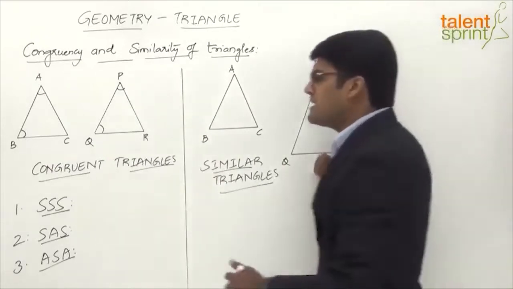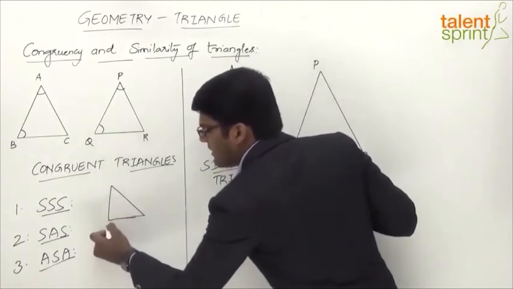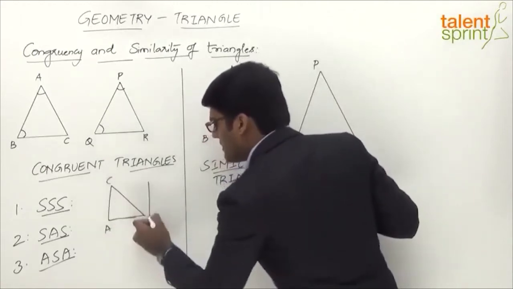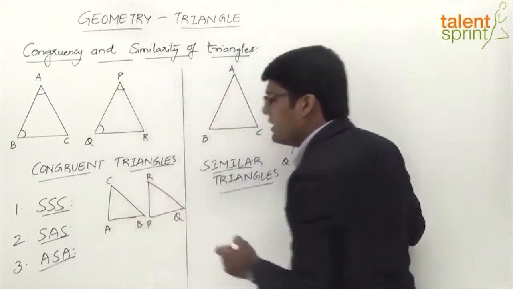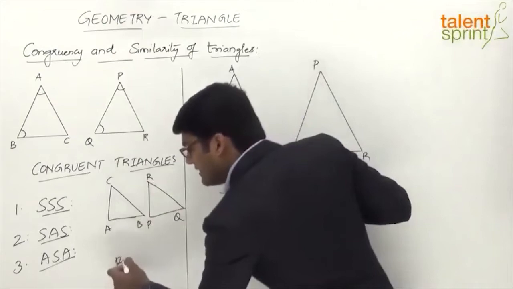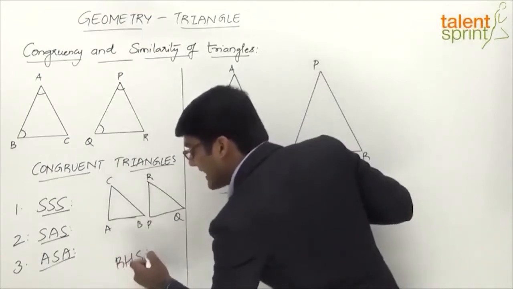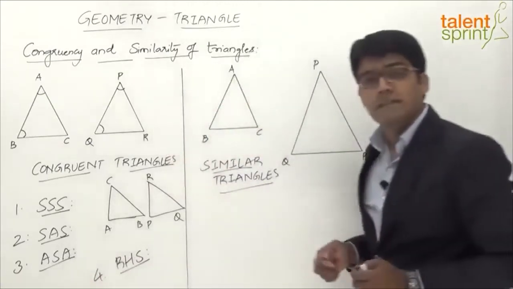And as a special case, when we talk about a right angle triangle, let's say you consider two right angle triangles, ABC and another right angle triangle PQR. Now the congruency of right angle triangles can be taken as the right angle, hypotenuse and a side, RHS. This is a special case, or we can consider it as a fourth case here.